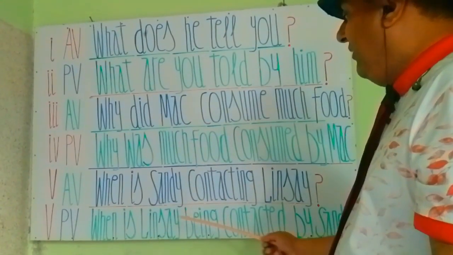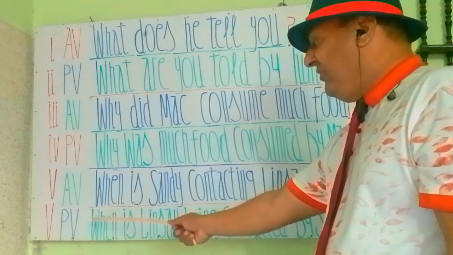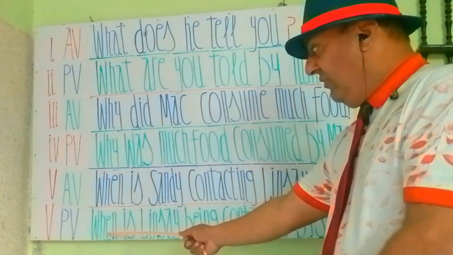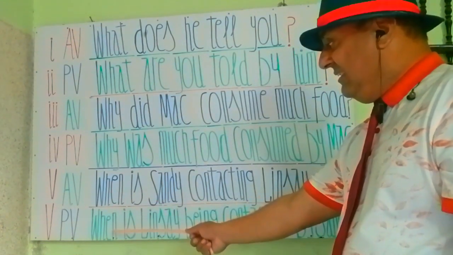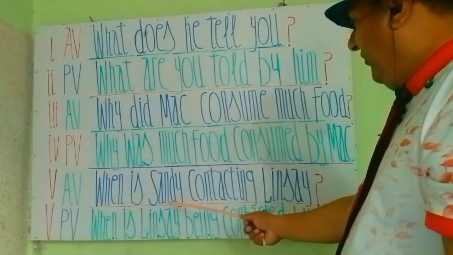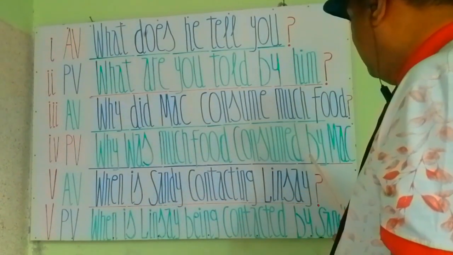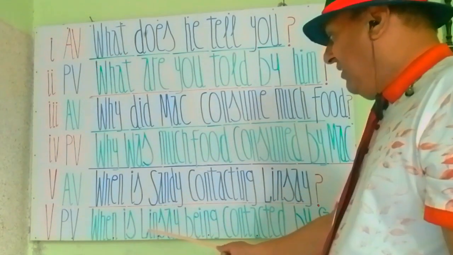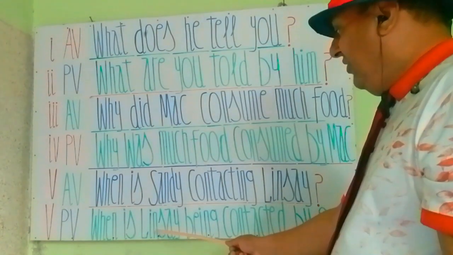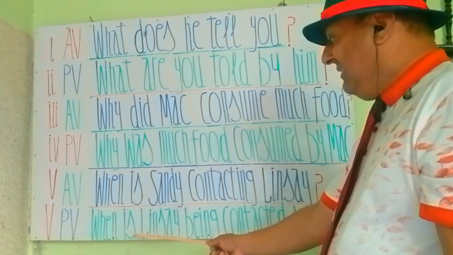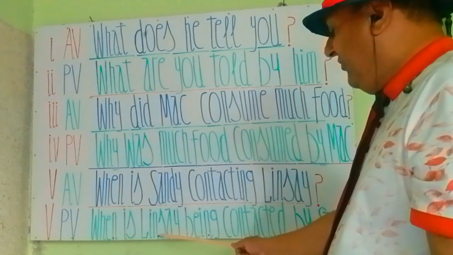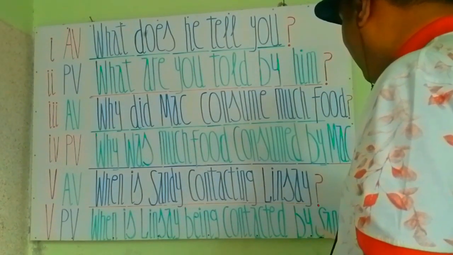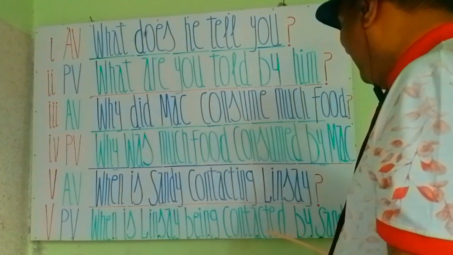Again, my students, by rules when will stand as it is in a passive voice statement. When we write the passive statement, when will be in the first place. It will stay as it is, as the rules say. Then Sandy will change places with Lindsay, so Lindsay will come up here. Lindsay is a singular female noun subject, so we add is, and because it's a questionary statement, is comes at the start. So, when is Lindsay being contacted by Sandy?